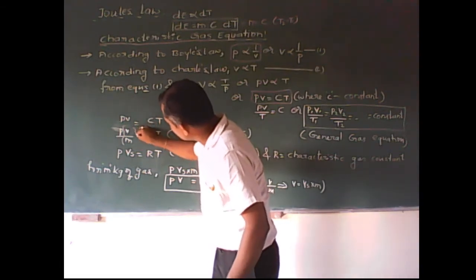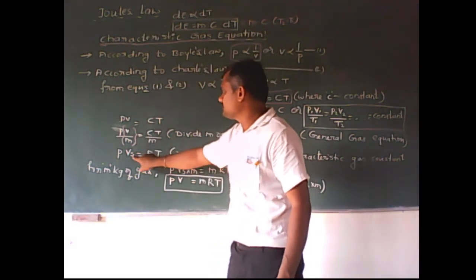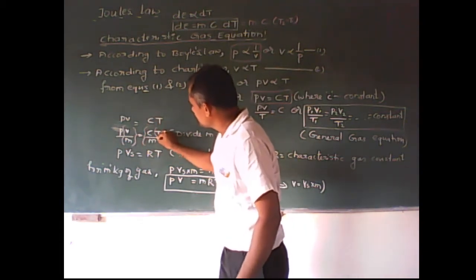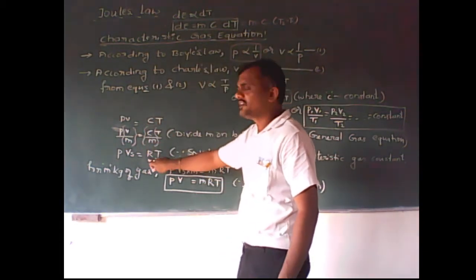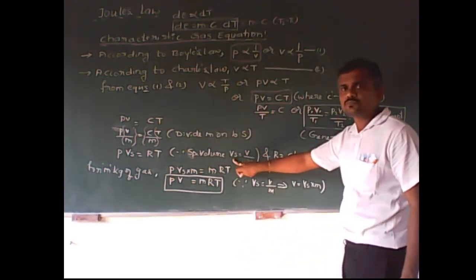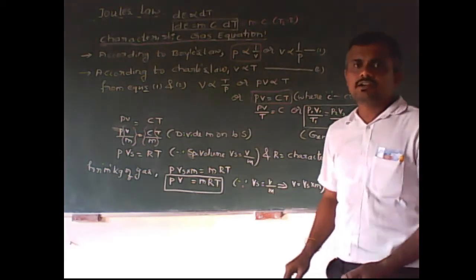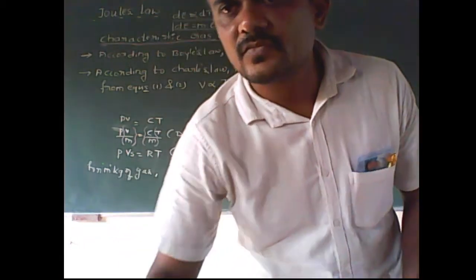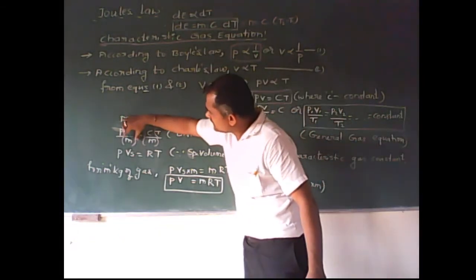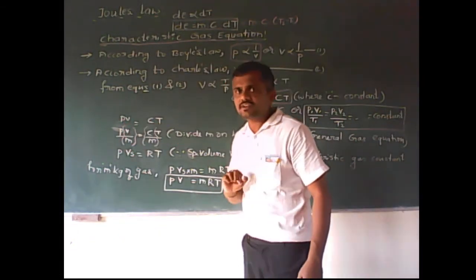So here V by m is becoming Vs, and C by m is nothing but R. Specific volume Vs is equal to V by m, so I can write Vs instead of V by m.